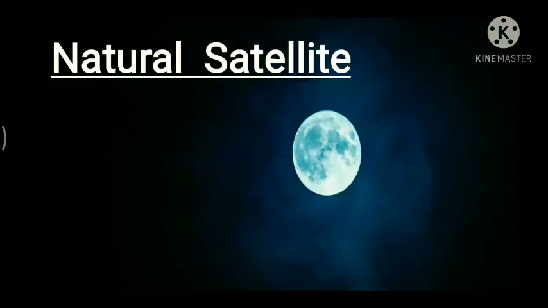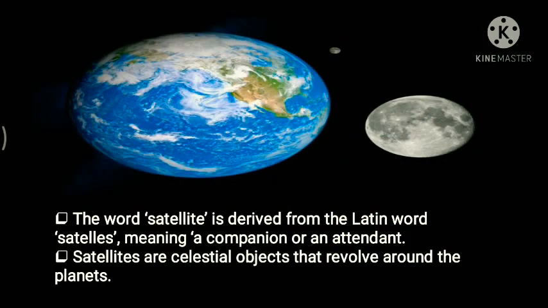Now next up we have the satellites, natural satellites. Here we will talk about the natural satellites. Satellites are divided into two, natural and man-made. So here we will talk about only the natural satellite. First up, what is the meaning of this satellite? The word satellite is derived from the Latin word satellis. Its meaning is a companion or an attendant. You can call it a friend.